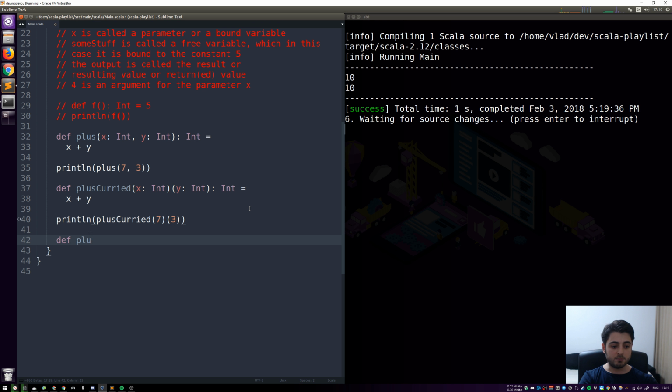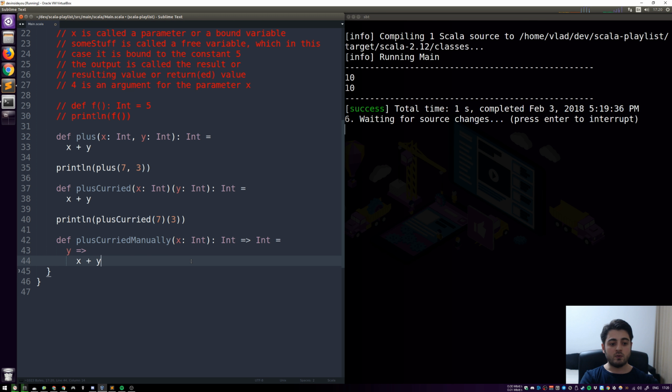So let's have a function plus curried manually. Right? So what is happening is that an x comes in, and the result type of this function is another function, a function that takes an integer and maps it to another integer, right? And it looks like this. So this integer is going to be called a y, and the body of the function is going to be the same as what it was before. So it's going to be x plus y. So the x is a free variable in the lexical scope of this function, right? But x is a bound variable in the lexical scope of this entire function.